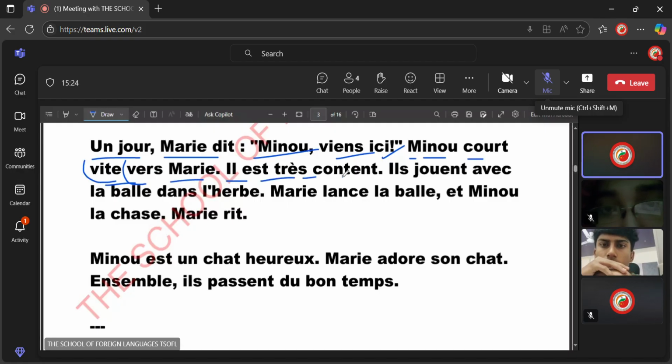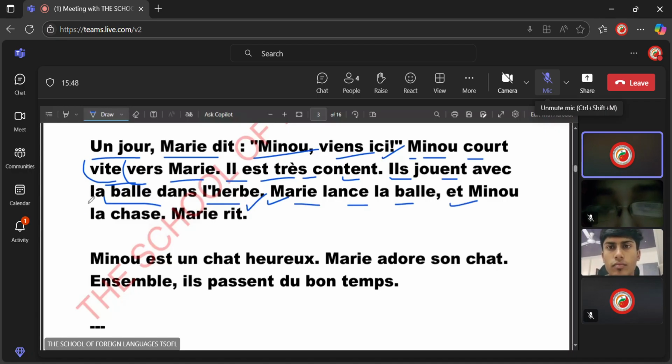He is very happy. They play with the ball in the grass. Il joue avec la balle dans l'herbe. This is the word for the grass. They play with the ball in the grass. Mary throws the ball. Marie lance la balle. Mary throws the ball and Minou chases it. Minou la chasse.